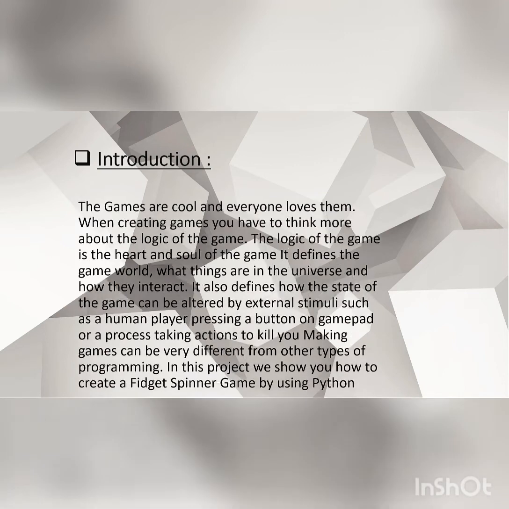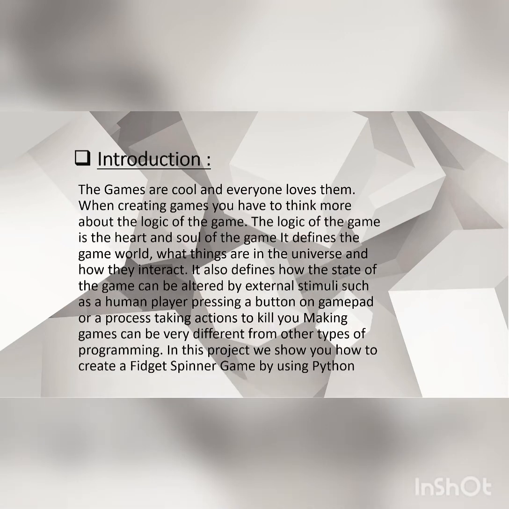As games are cool and everyone loves them, we created this project. When creating games, you have to think more about the logic of the game. The logic of the game is the heart and soul of the game. It defines the game, how the world works, what things are in the universe, and how they interact with the world. It also defines how the state of the game can be altered by external stimuli, such as a human player pressing a button on a gamepad or a process taking actions to kill you.